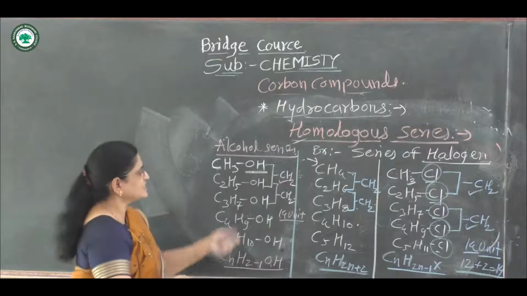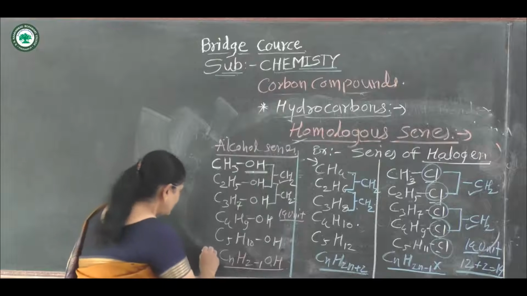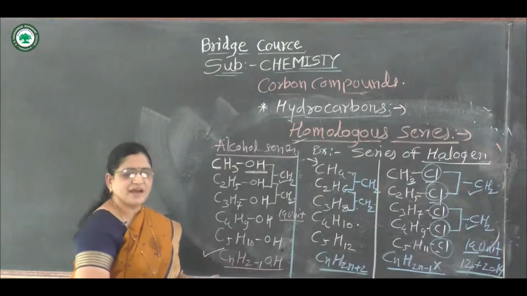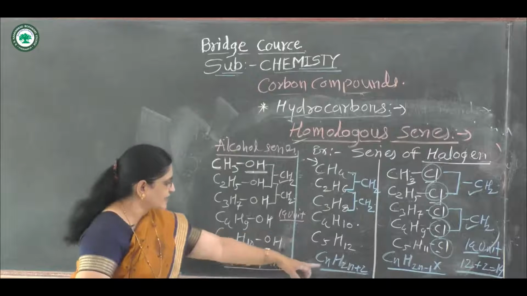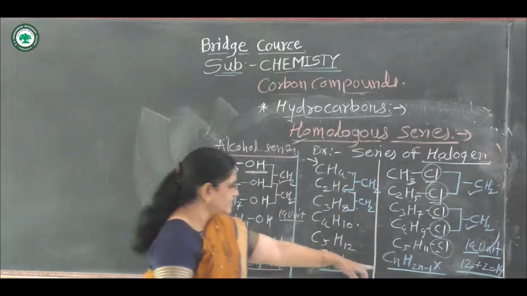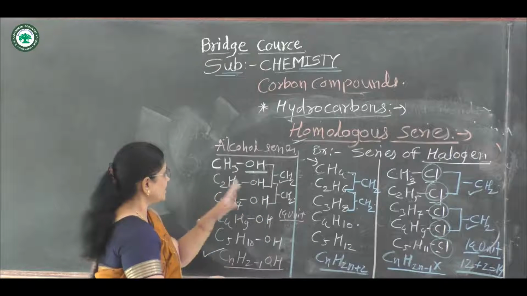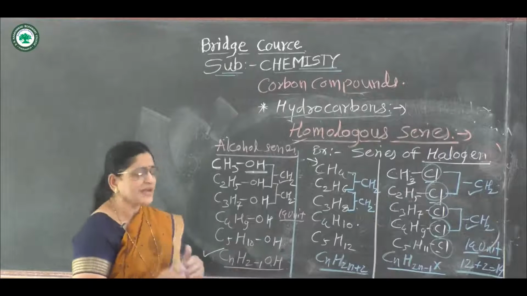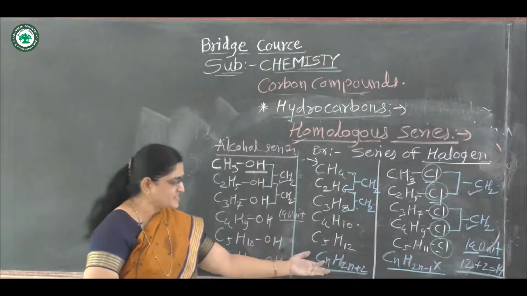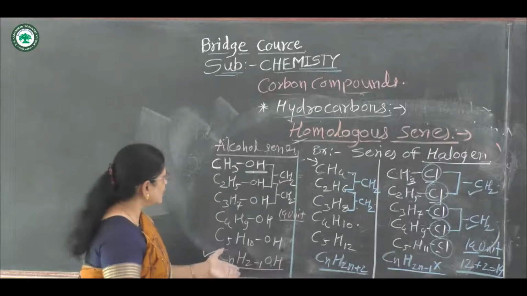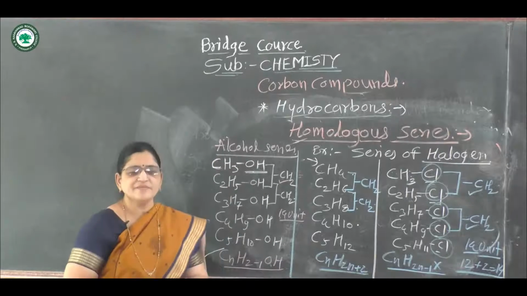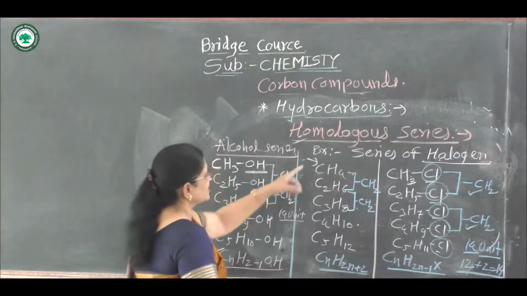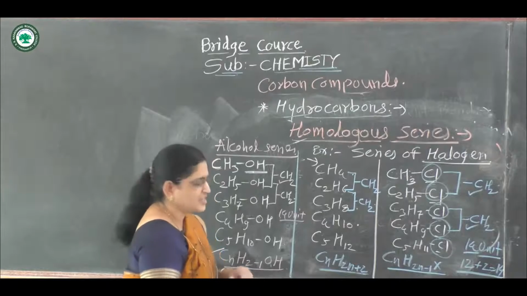Then in a homologous series, all members have the same general formula. In alkanes it is CnH2n+2, in alkyl halides CnH2n+1X, and in alcohols CnH2n+1OH. These have the same chemical properties. As all members of the alcohol series have the same general formula, they have the same chemical properties.